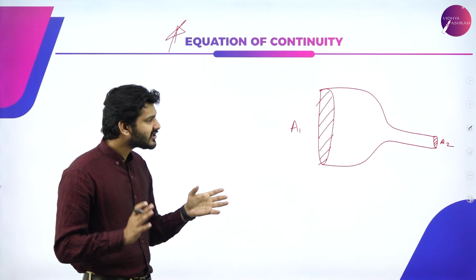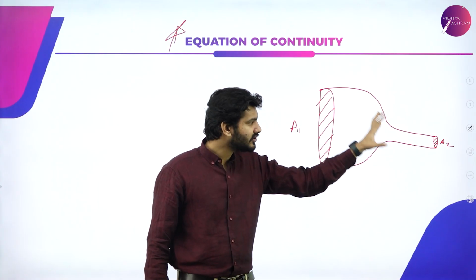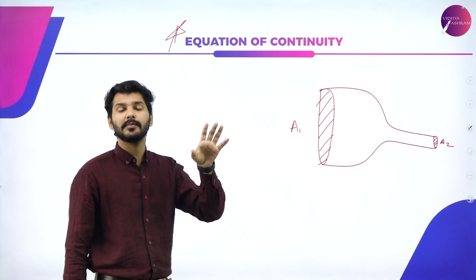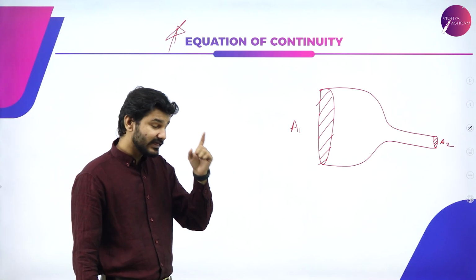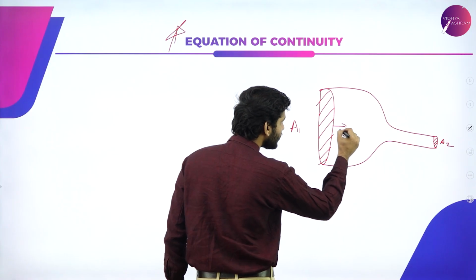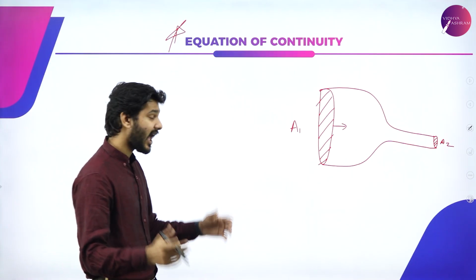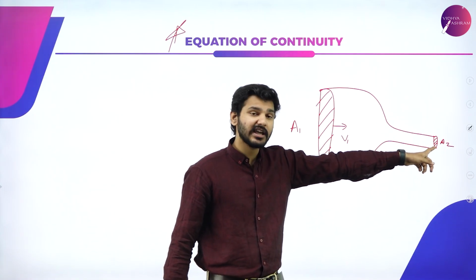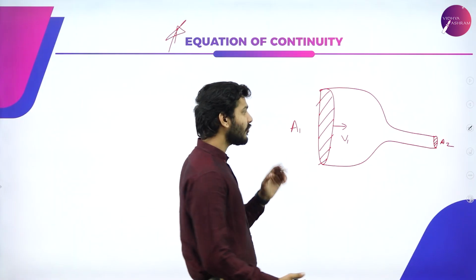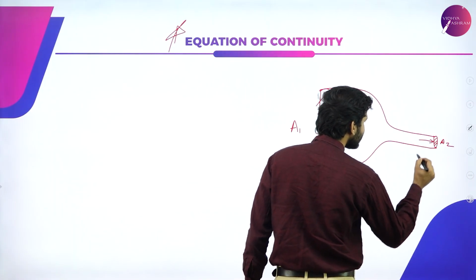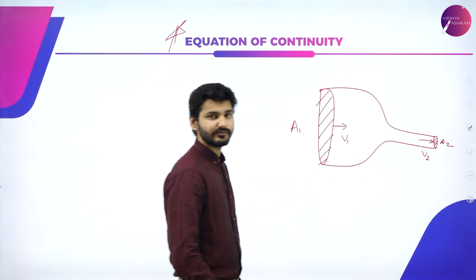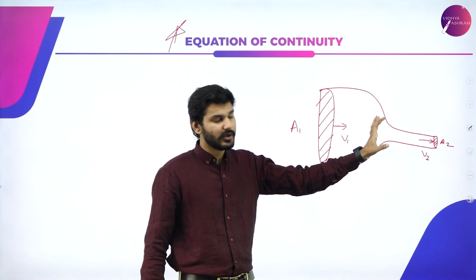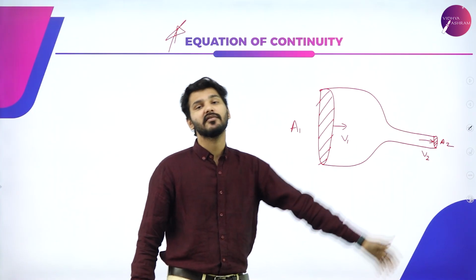Now imagine that some kind of fluid is passing through this pipe. Let's imagine it to be water or a liquid, any type of fluid flowing through this pipe. Then initially, when it is passing through the first opening, let's say it has a velocity of V1, and when it passes through the second point, it will change its velocity, right? So at this point it has a velocity of V2. That much is true, right? So when it is passing through area 1, it will have a velocity of V1. When it is passing through the smaller opening, it will have a velocity of V2.